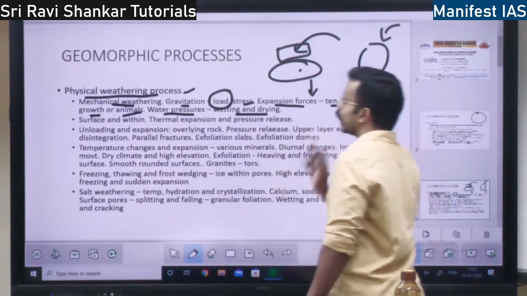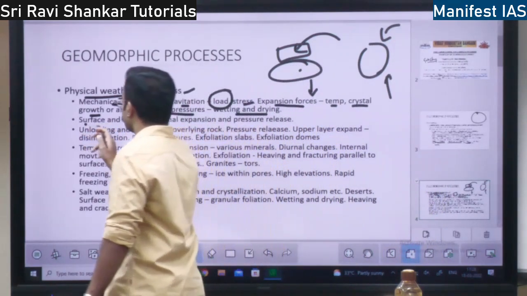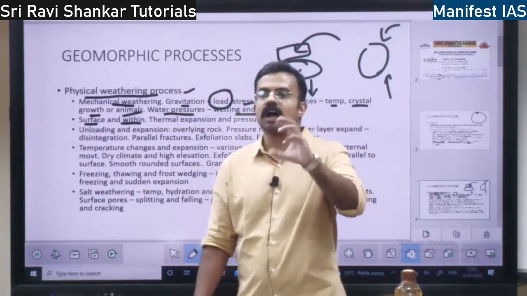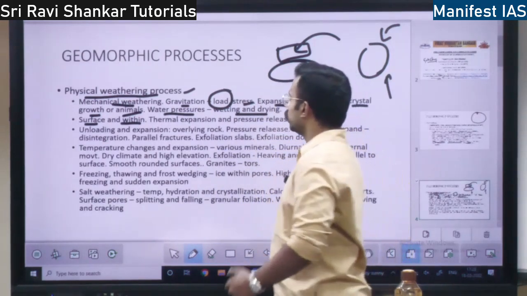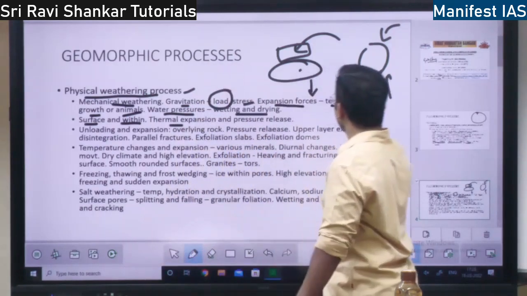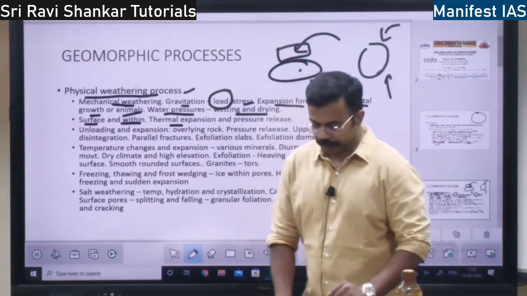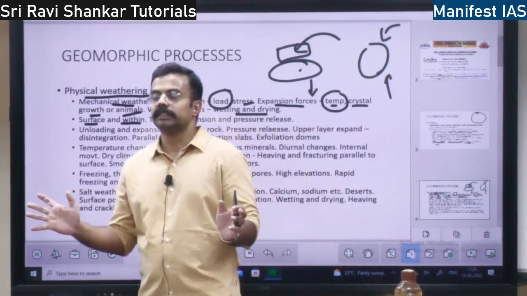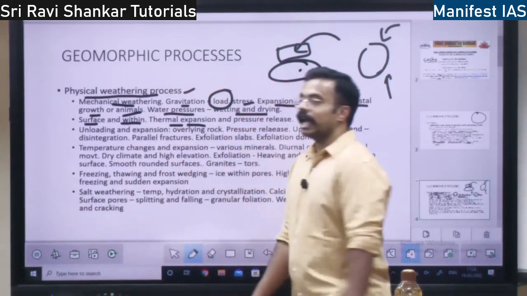That is the process of mechanical weathering, right? The rock will change at the surface as well as within. The weathering will happen on the outside and also within, right? Thermal expansion: because of heat, because of temperature, there is a change. Because of temperature, what happens? The rocks will expand. When the temperature increases, the rocks will expand. That is known as thermal expansion.